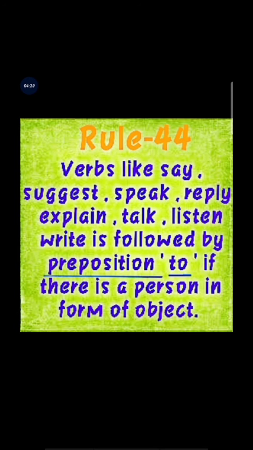Rule number 44: verbs like say, suggest, speak, reply, explain, talk, listen, write are followed by the preposition to. But what is the condition? If there is a person in the form of an object.